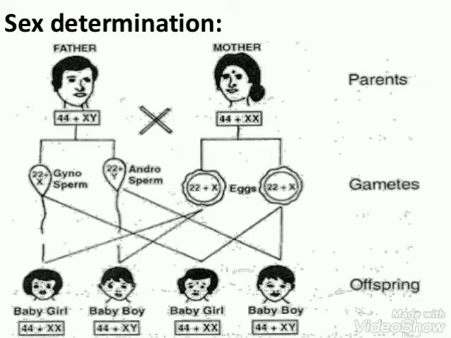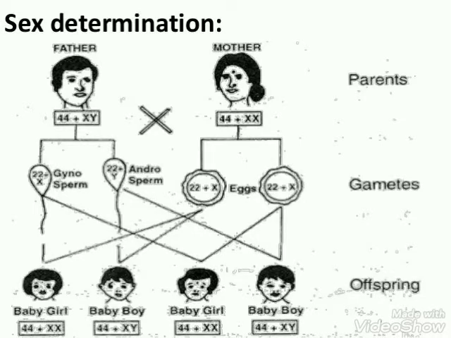So it completely depends on father whether the child will be a baby girl or a baby boy, because female has both the identical chromosomes. Both the chromosomes are X and X. So no matter what chromosome is going from the female, it will give rise to the female only. But it completely depends upon the male partner.